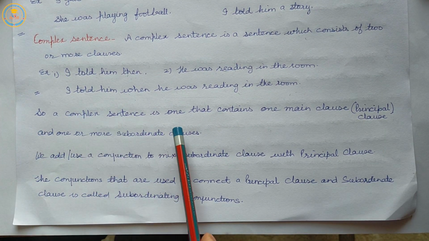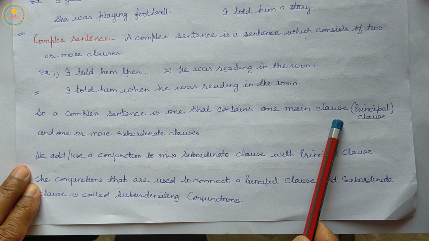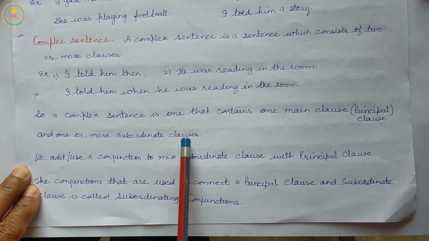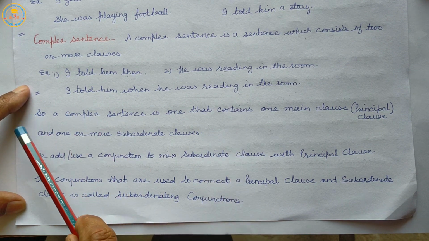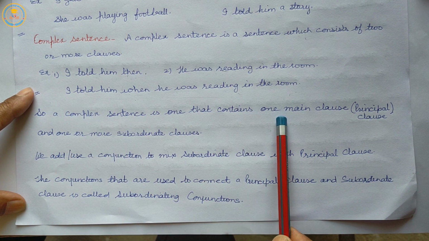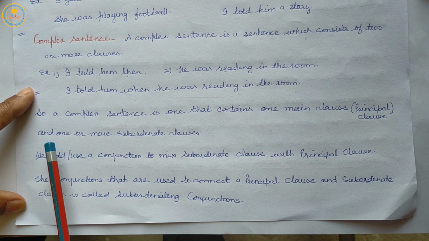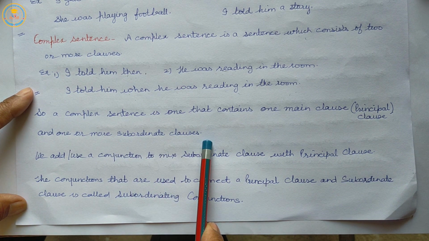So a complex sentence is one that contains a main clause or independent clause and one or more subordinate clauses or dependent clauses.